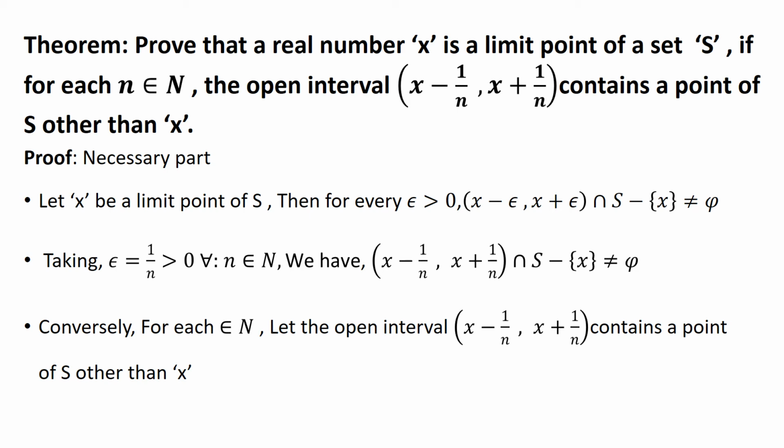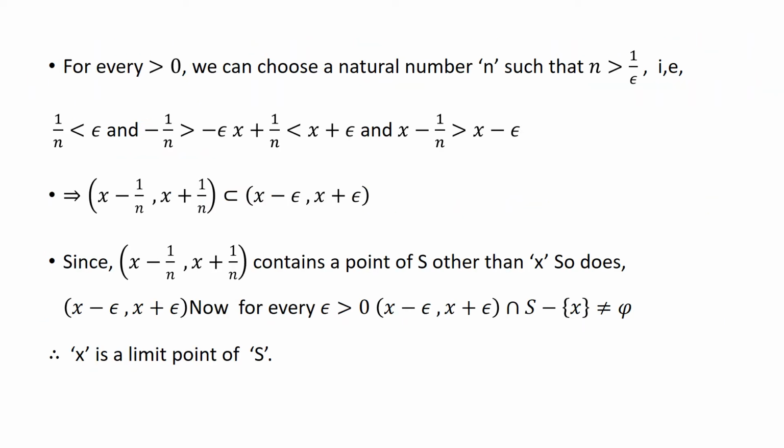Conversely, for each n belonging to the natural numbers, let the open interval x minus 1 by n, x plus 1 by n contain a point of S other than x. Therefore, for every epsilon positive, we can choose a natural number n such that n is greater than 1 by epsilon. That is, 1 by n is less than epsilon, and x plus 1 by n is less than x plus epsilon, and x minus 1 by n is greater than x minus epsilon.